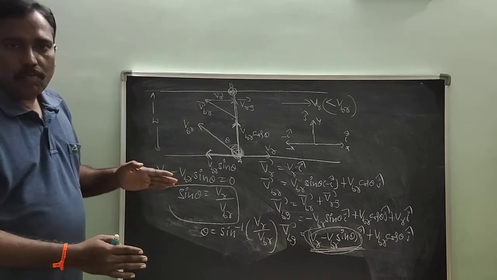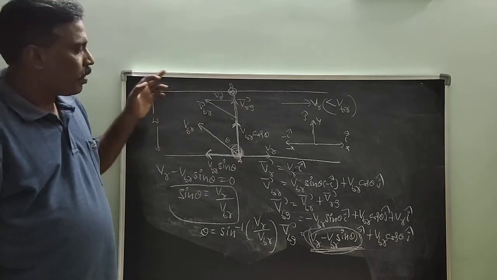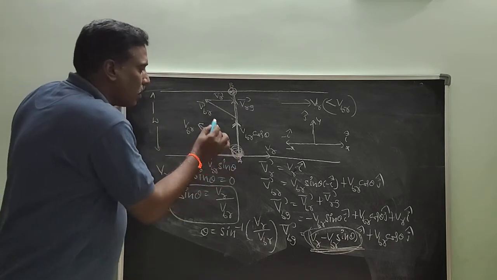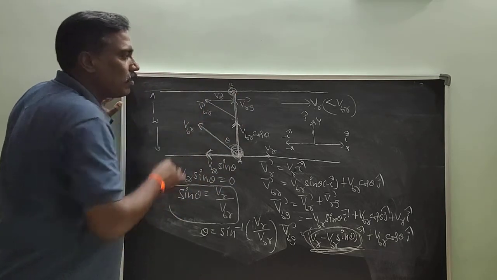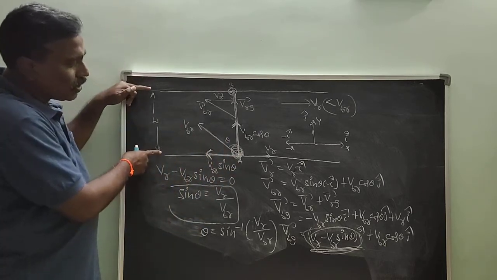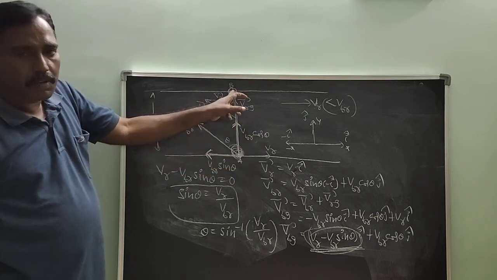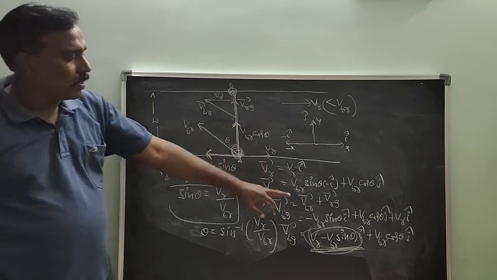So second case, this is zero drift. In this case, what is the time taken by the boat to cross the river? What is the distance travelled perpendicular to the river flow? That is W. What is the component of velocity perpendicular to the river flow? VBR cos theta.